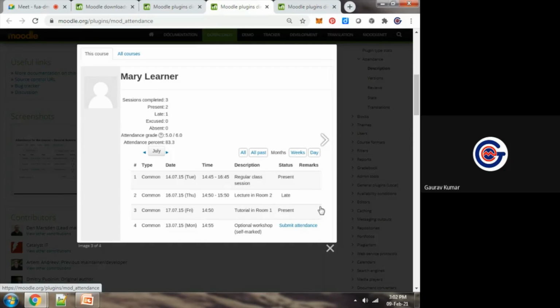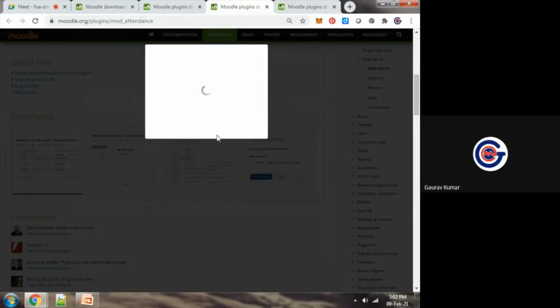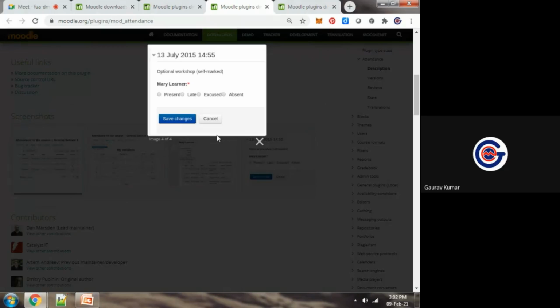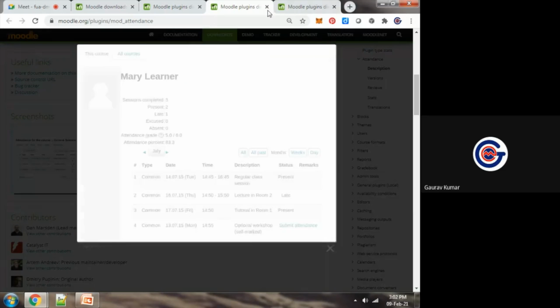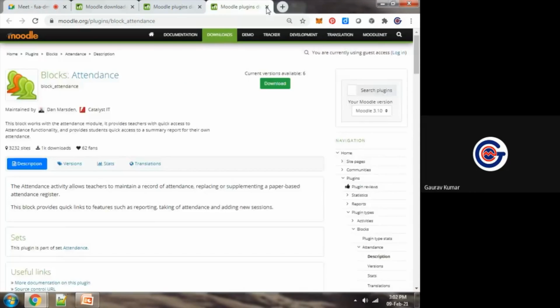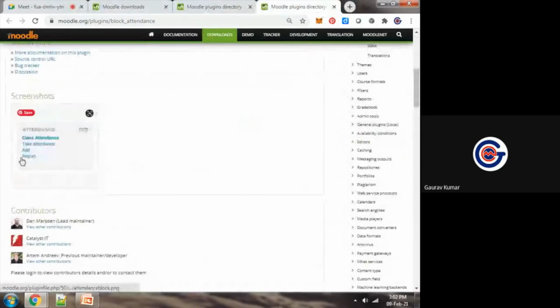And in a compiled way, this data can be exported in multiple formats, in PDF format, in Excel sheet. So you can see that out of 3 sessions, what attendance percentage there is for this particular student. And suppose I want to see another attendance register, we can check it.